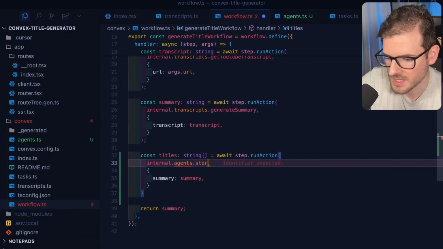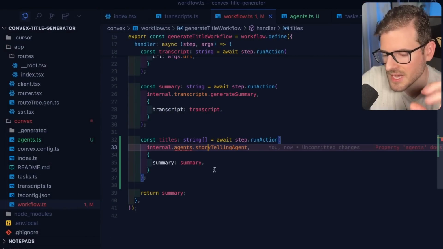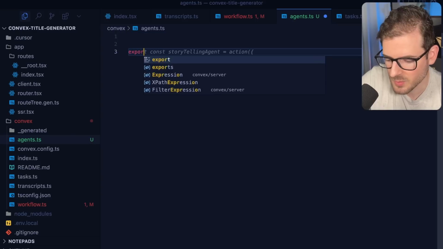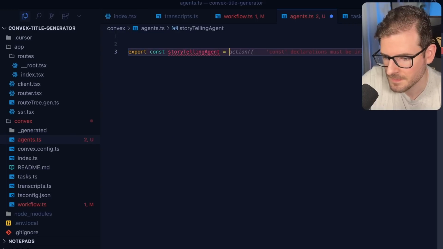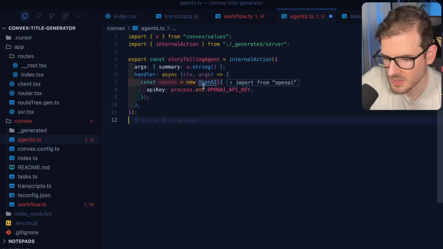I'll say storytelling agent. Now I might be using the word agent a little bit wrong here. This is basically just a specialized prompt that we're going to use to take the summary and generate an array of titles. So we're going to go back to agents here, and I'll say export const storytelling agent. Again, an internal action. And we will just go ahead and import some stuff that we need.